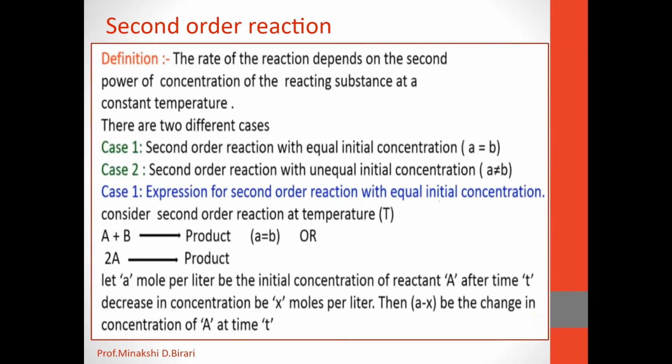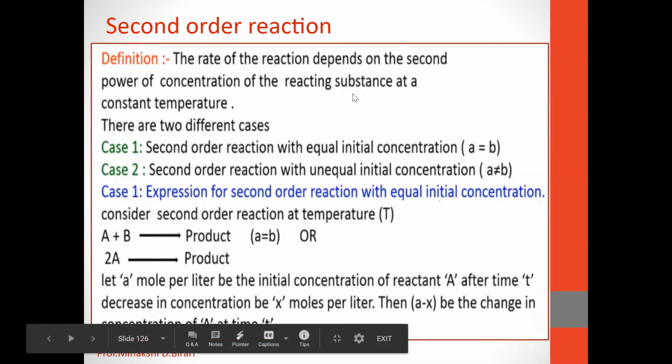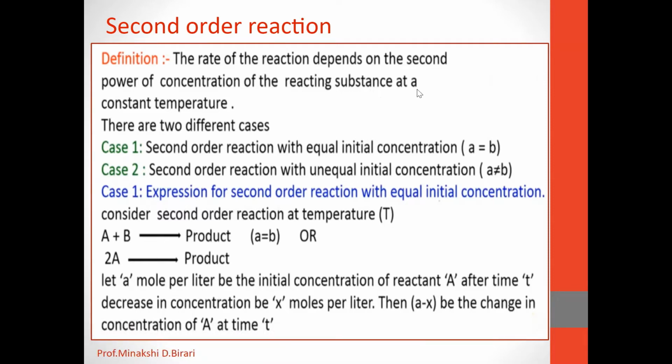So in short, we can define the second order reaction. The rate of the reaction depends on the second power of concentration of the reacting substance at a constant temperature. A reaction is said to be of second order if the rate of the reaction depends upon two concentration terms of reactant, or if the rate of reaction is determined by the change in concentration of two reactants or the square of the concentration of a single reactant. It is said to be a second order reaction.